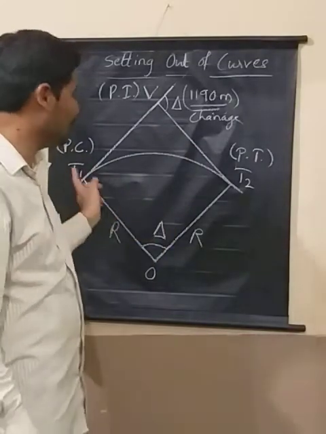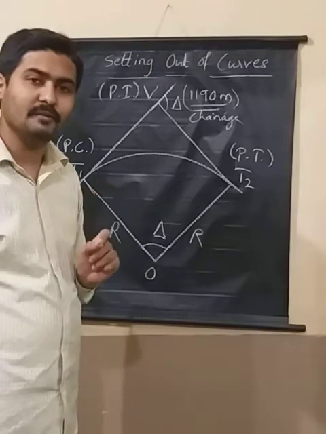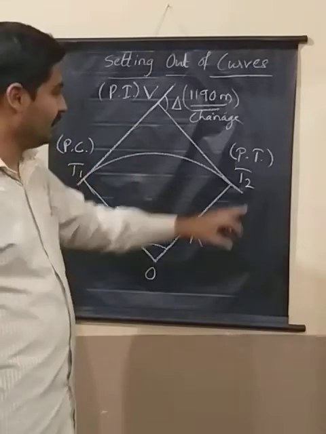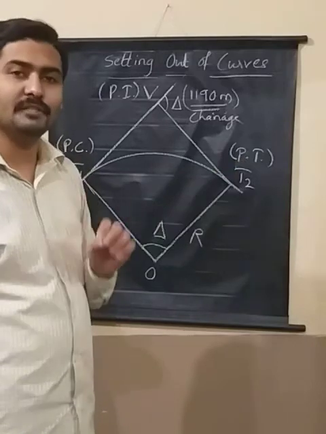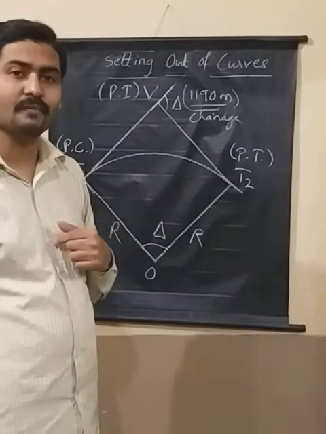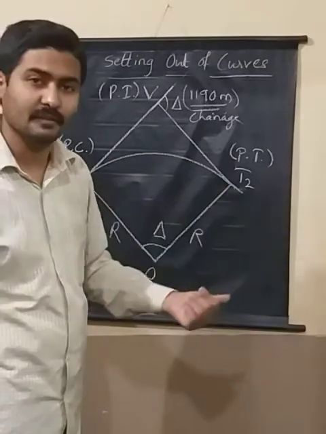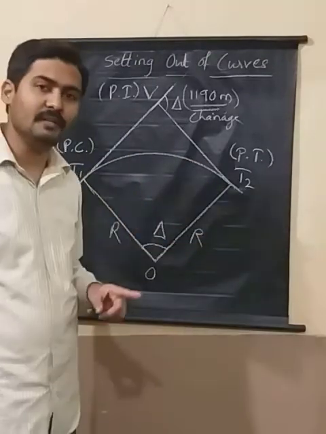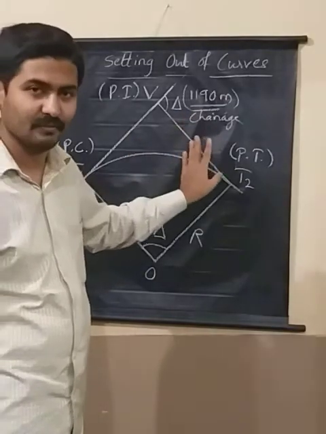That is the definition of point of curve. Point of curve means the point from where the curve starts. And the point of tangency is the point at which the curve ends. I should know on these two lines where the curve starts and where it ends, because remember, in the field you will have only these two lines, nothing else.